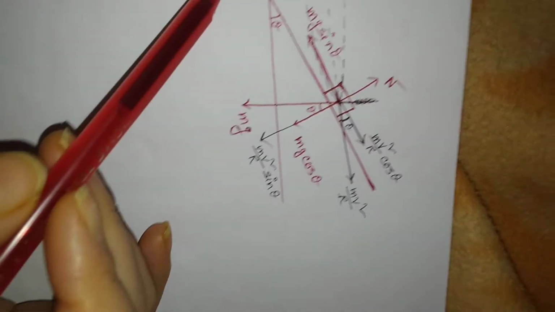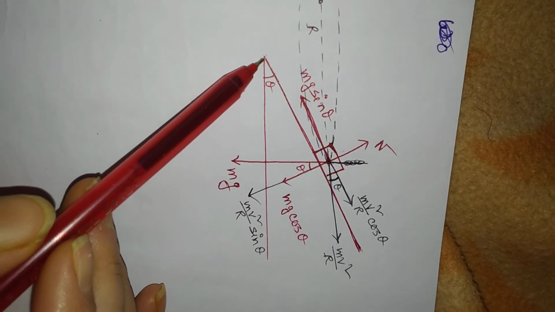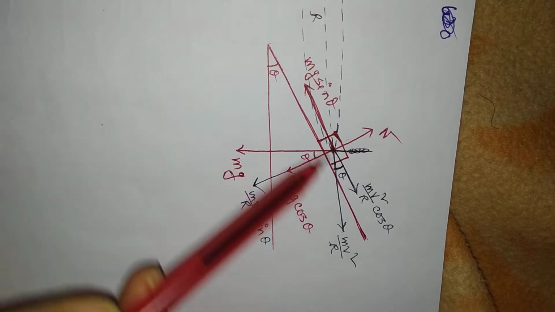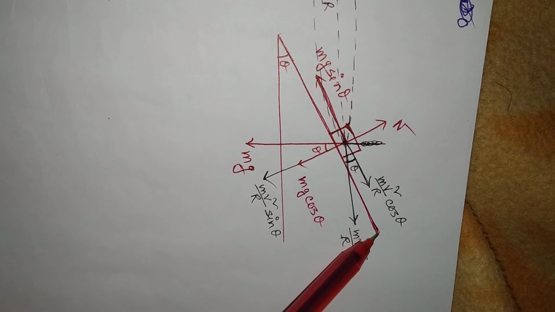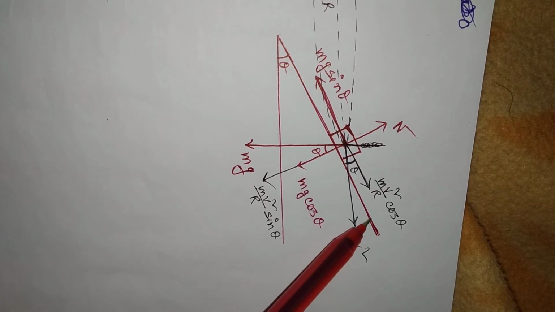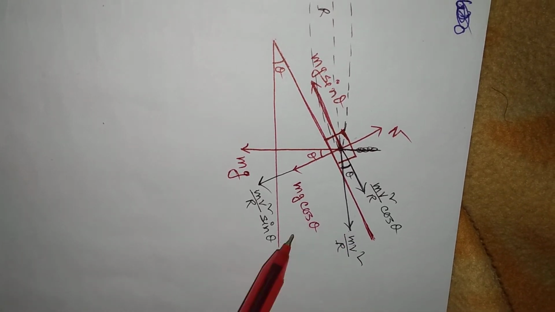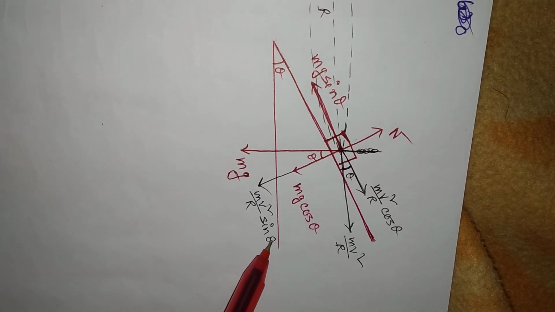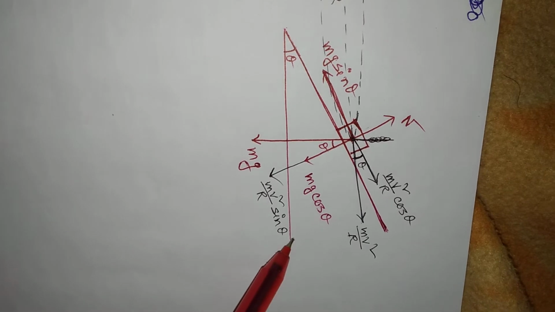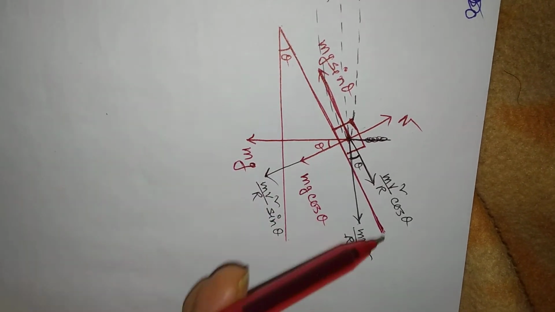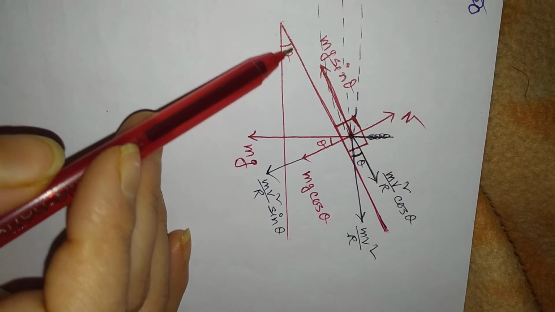Banked means one side of this road touches the ground and the other side of this road is slightly at a certain height from the ground. That means this is the road, right?